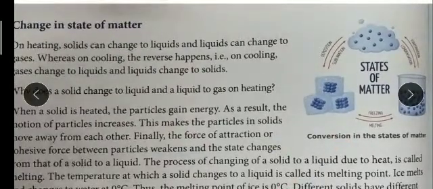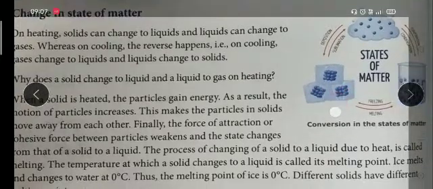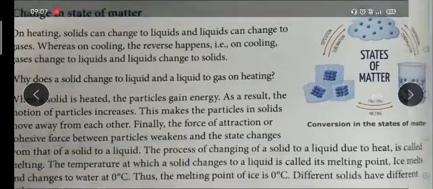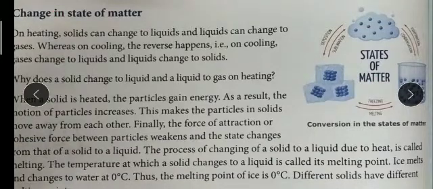So here we can see the solid can easily change into liquid form by melting, and again by freezing we can change the liquid into solid again. In the same way, whenever we heat this liquid, by the process of evaporation the liquid converts into water vapor, and when we condense this water vapor, we get again the liquid form of water.